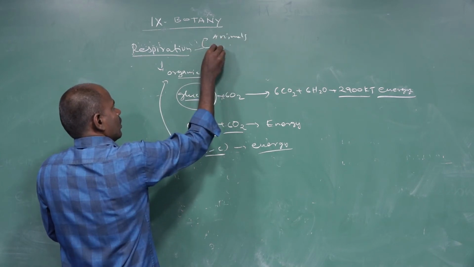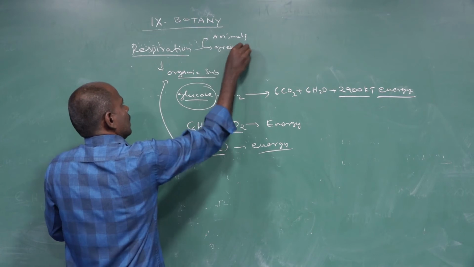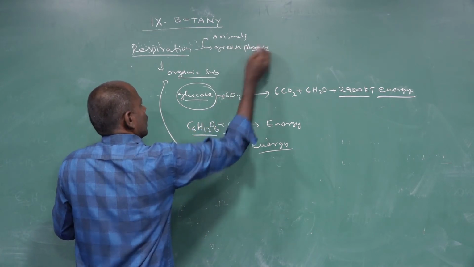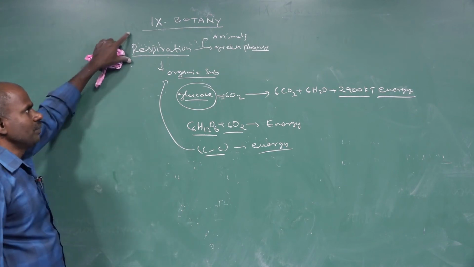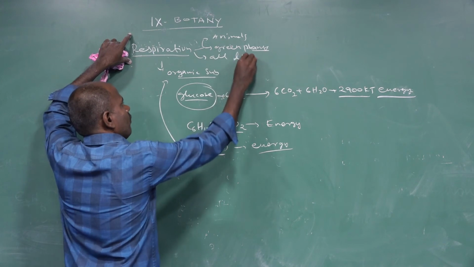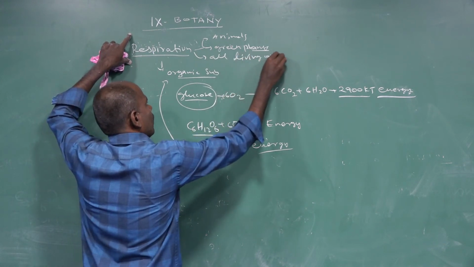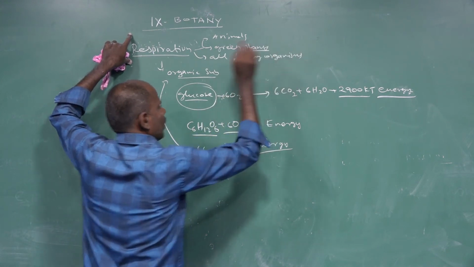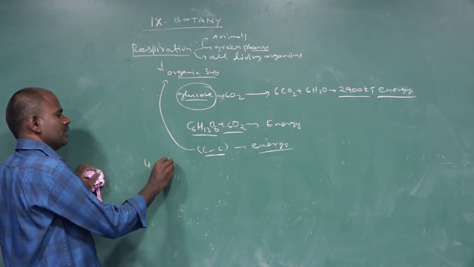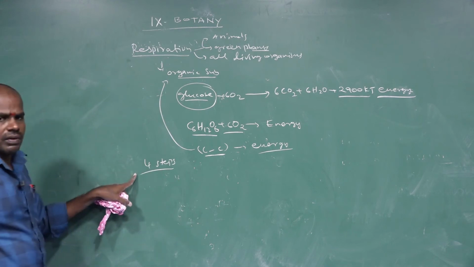and all green plants. Animals and green plants are involved in respiration. This process is involved in all living organisms. There are four steps involved in respiration. So what are the four steps involved in respiration?